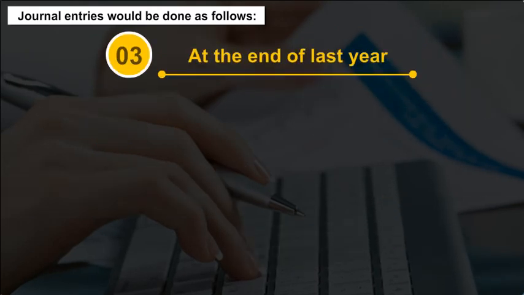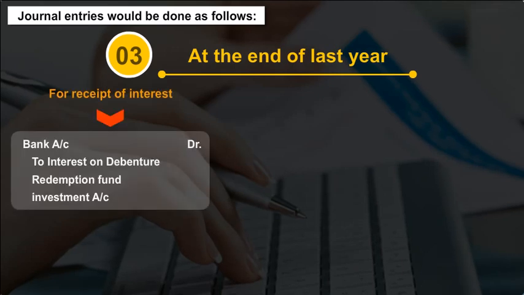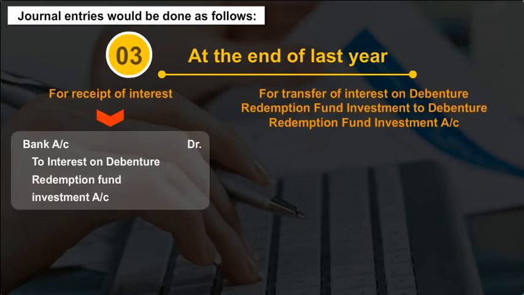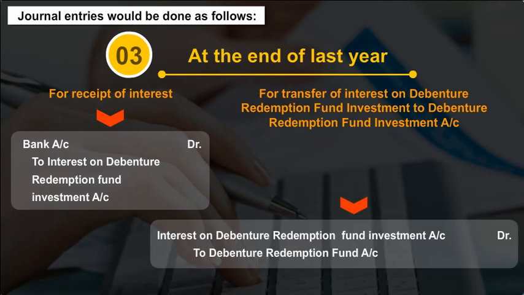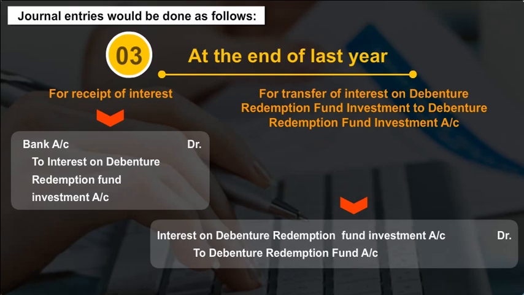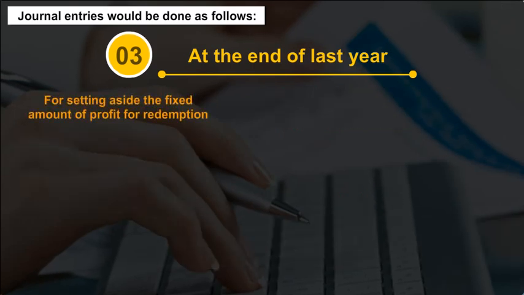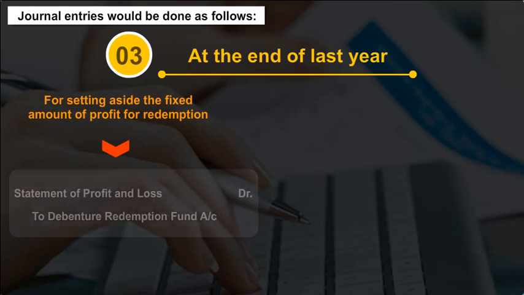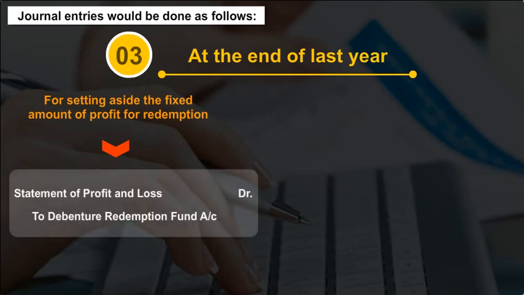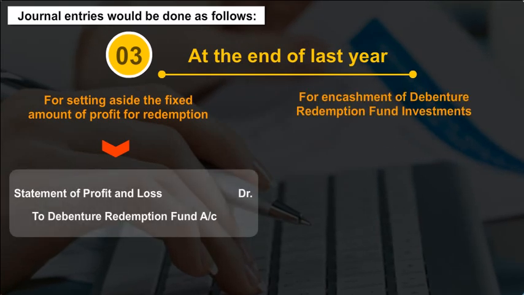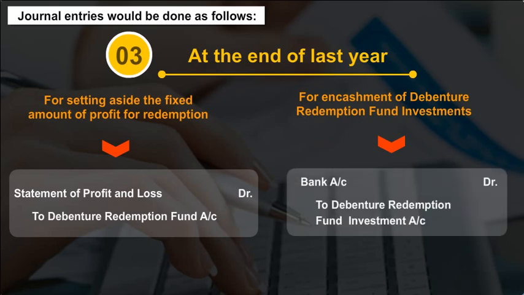3. At the end of last year. A. For receipt of interest. B. For transfer of interest on debenture redemption fund investment to debenture redemption fund account. C. For setting aside the fixed amount of profit for redemption. D. For encashment of debenture redemption fund investments.